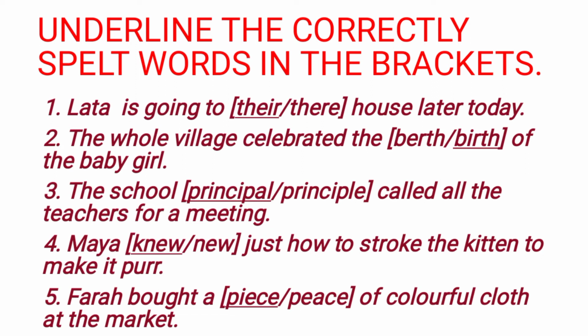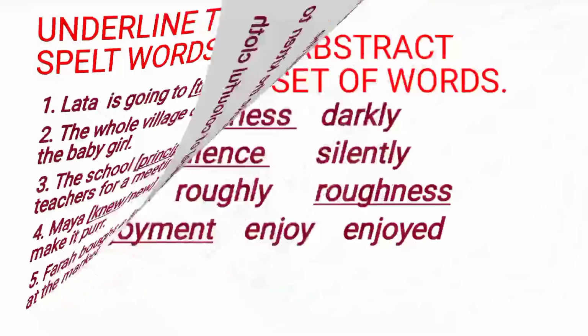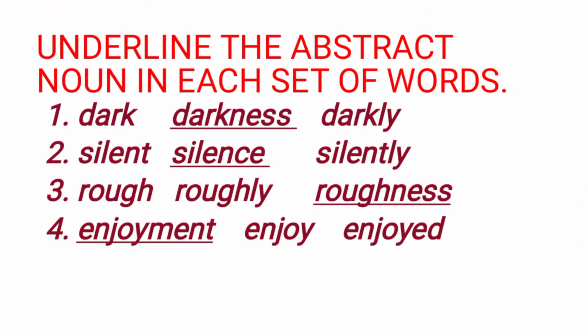Okay. Then fifth one, Farah bought a piece of colorful cloth at the market. PIECE piece and PEACE piece. Which is the right one? Yes, PIECE piece is the right word. You have to underline that. After this, draw one line. Then we'll move on to the next one.